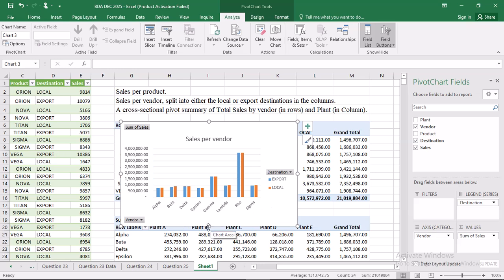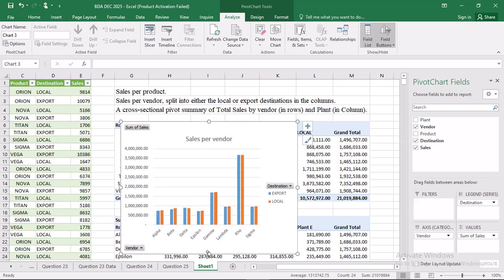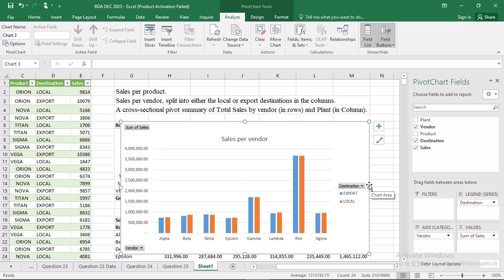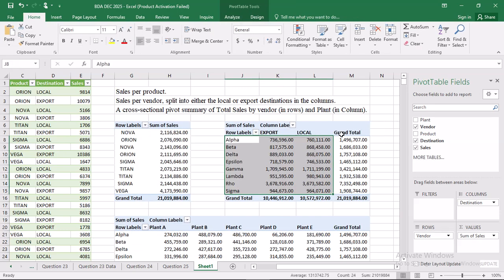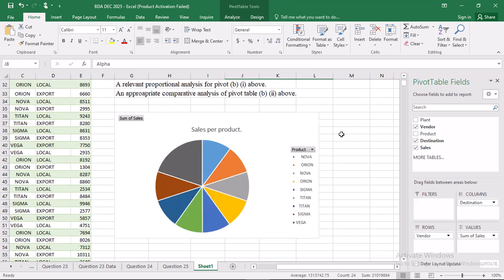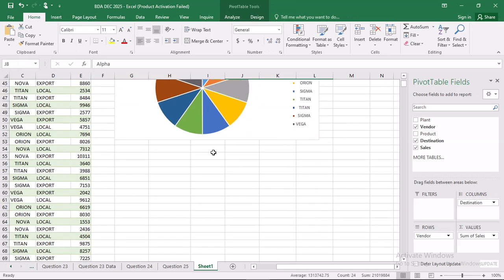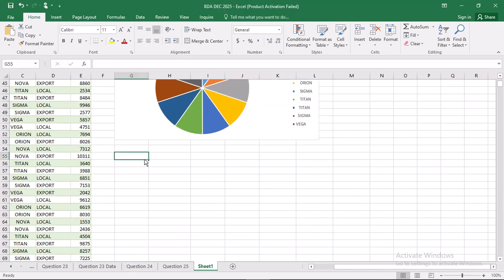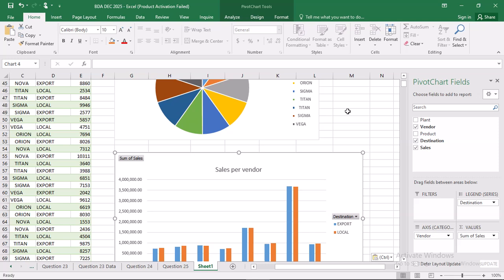Then I'm going to make it a little bit bigger, so don't work with a very small chart. Then I cut the whole chart, Control X, and somewhere there I bring it in, Control V. Now that was what was required there.